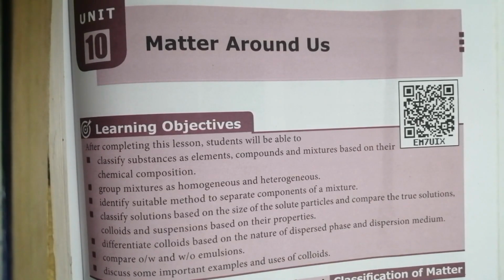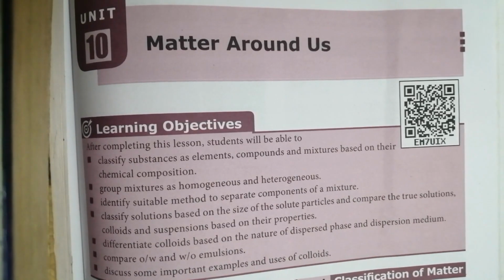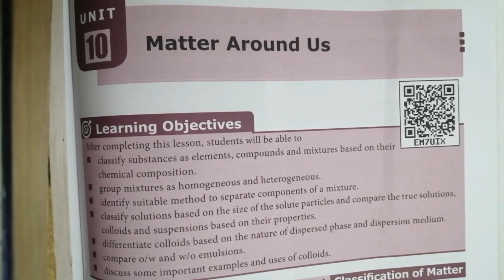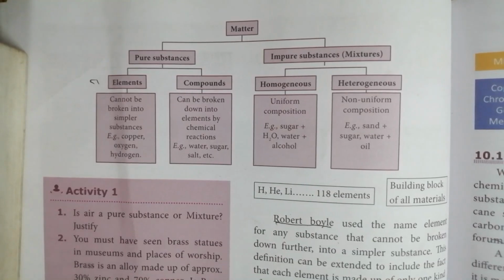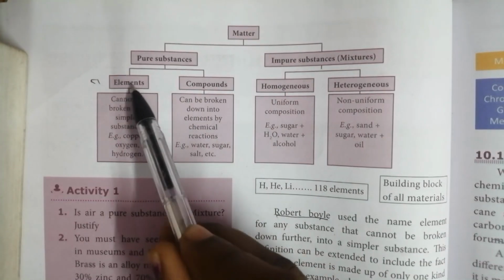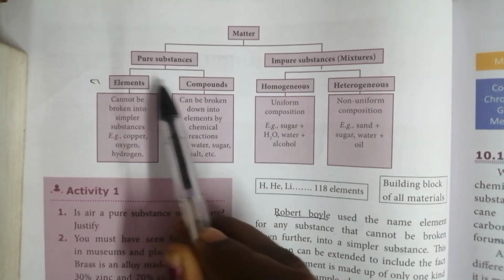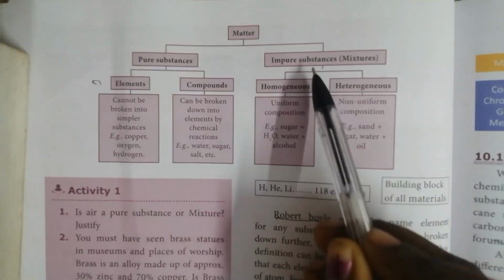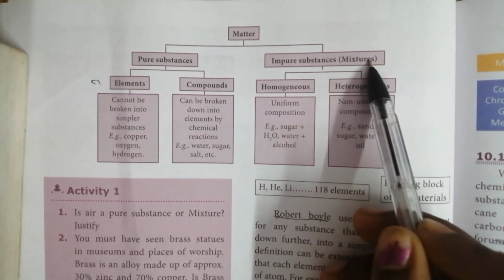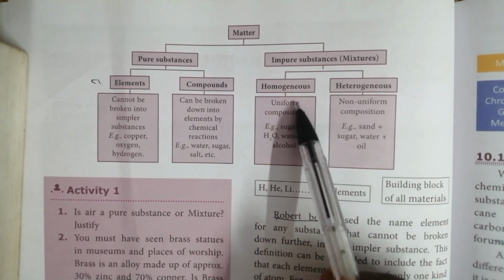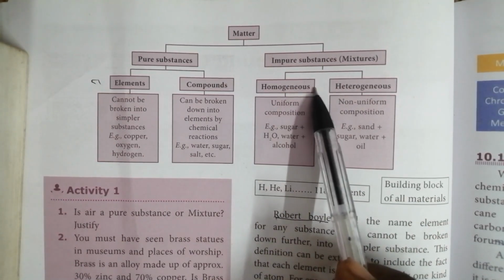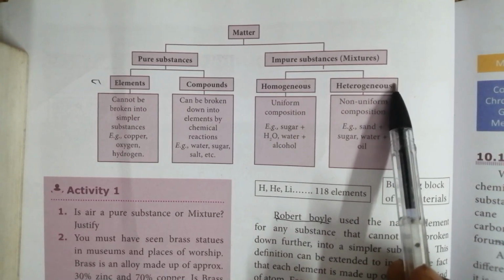What are they? Can you say? Yes, pure substance and impure substance. Okay, matter is classified into two types: pure substance and impure substance. This pure substance is classified into two types. What are they? Elements and compounds. And impure substance is otherwise called mixtures. Impure substance is further classified into two types. What are they? Homogeneous mixture and heterogeneous mixture.